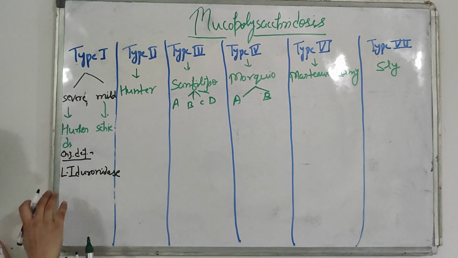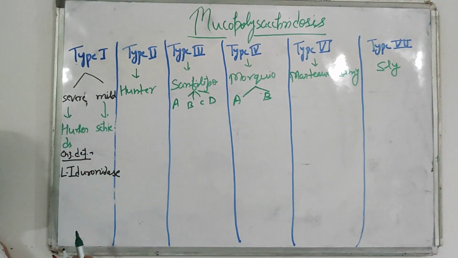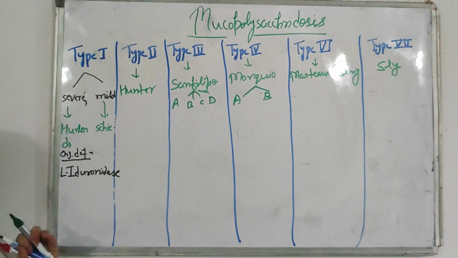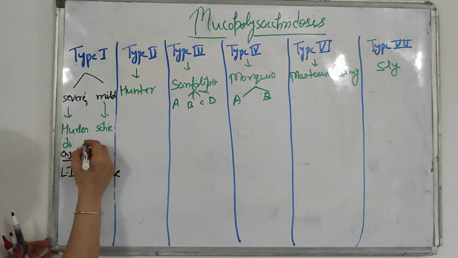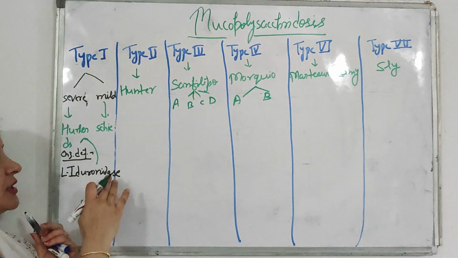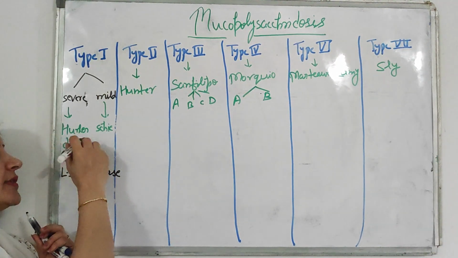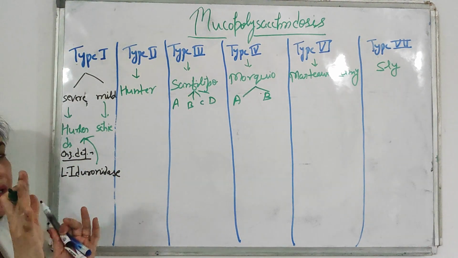L-iduronidase. When this enzyme L-iduronidase is lacking, what kind of mucopolysaccharidosis will it cause? Type 1. Now remember, if L-iduronidase is completely deficient, if there is a complete deficiency of this enzyme, then it will result in the severe form of disorder, that is your Hurler. Okay, if it is completely absent.